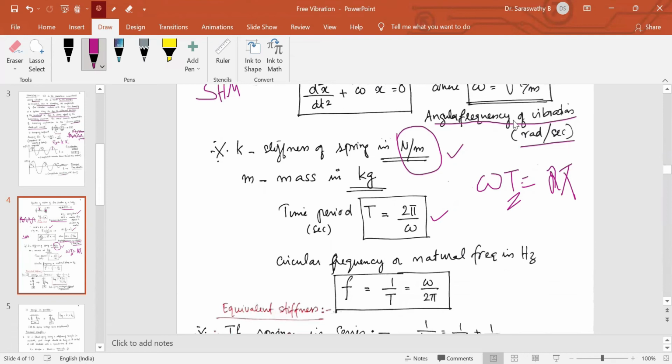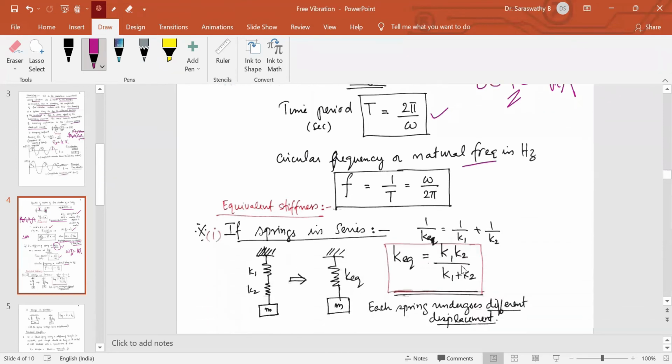And this is the circular frequency in radians per second. If you are asked to find the natural frequency in hertz, natural frequency is nothing but the number of cycles in 1 second. So if you know the time period, 1 by t is the natural frequency in hertz, which is equal to omega by 2 pi.